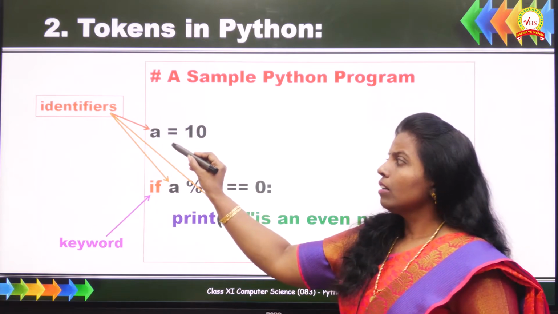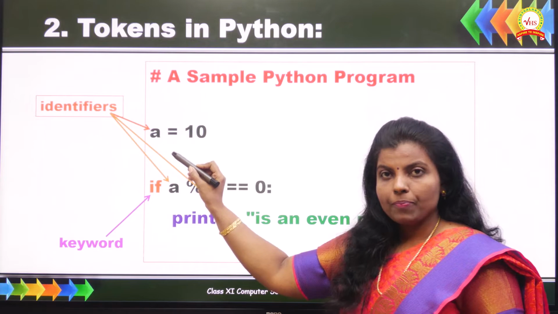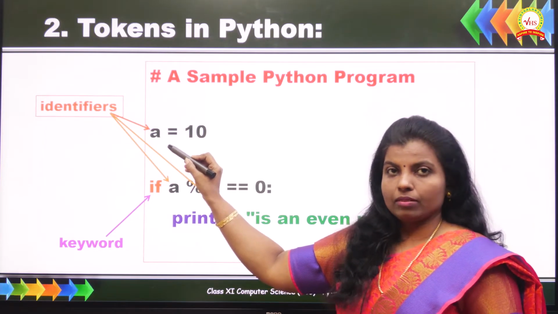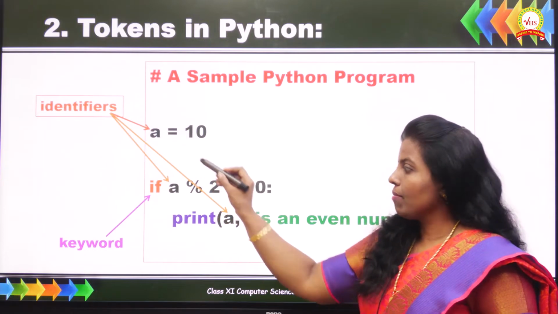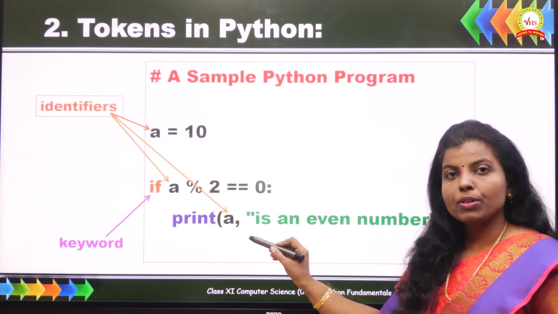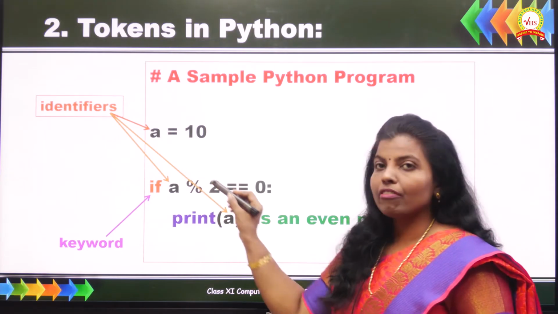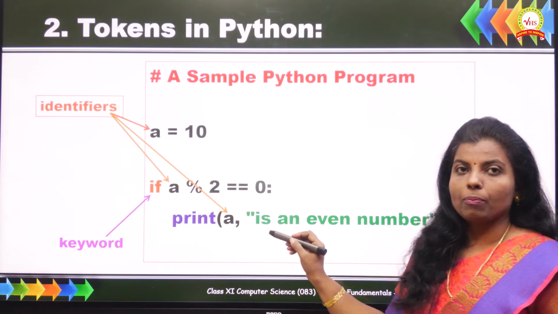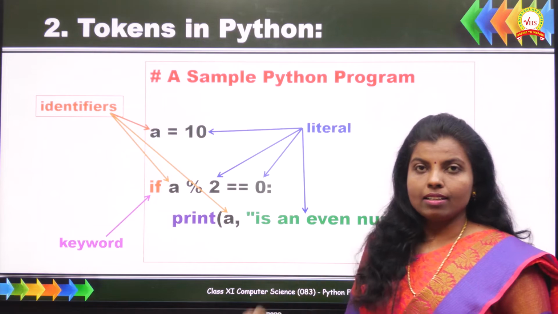Here we have named a variable as A. Identifiers are user defined. The same variable has been used here in the if condition and also here for printing. So we have identifiers in this sample Python program, and also we have literals. What are literals?